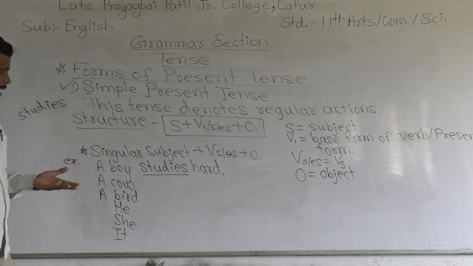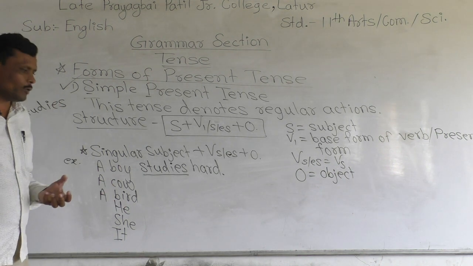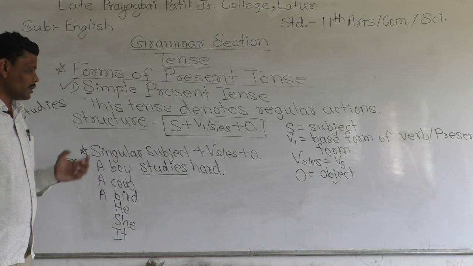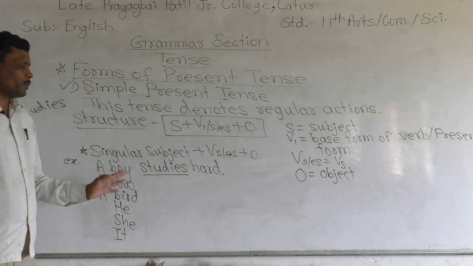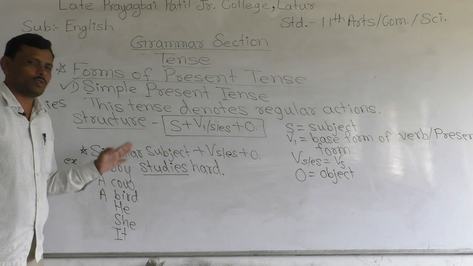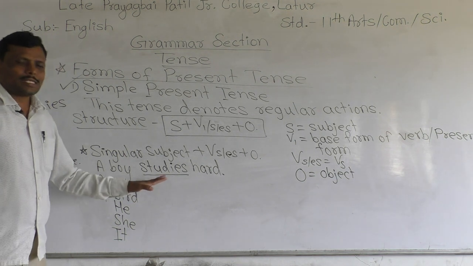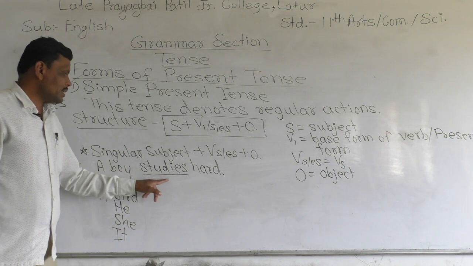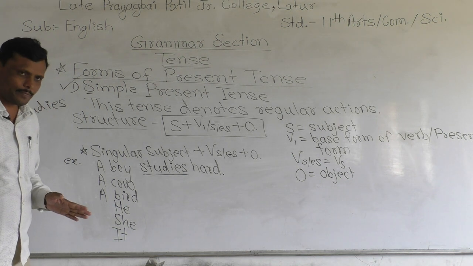Our rule is that in simple present tense, if the subject is singular, after a singular subject we have to use the s form of the verb, means we have to add s or es to the main verb. So here IES is added. A boy studies hard. This is simple present tense.